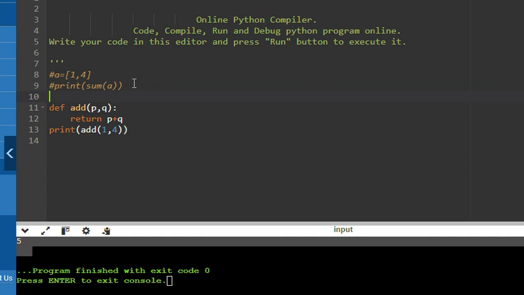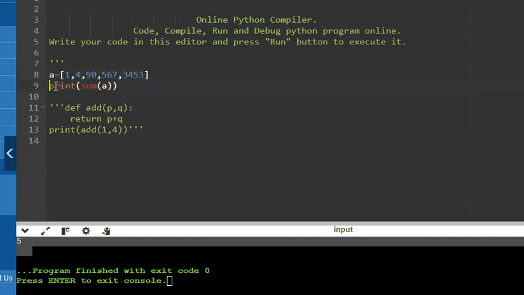In the built-in, sum is already provided to us. It is not restricted to adding only two elements; we can take more than two elements also, and even large numbers will not give any type of error. I will show that so that you can have clarity on using the built-in sum.